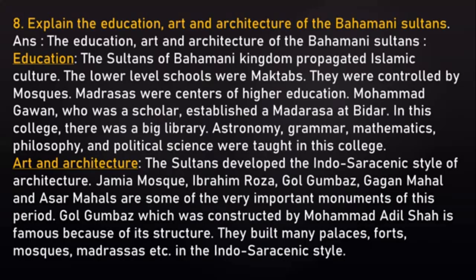Under art and architecture, the sultans developed the Indo-Saracenic style of architecture. Jamia Mosque, Ibrahim Roza, Gol Gumbaz, Gagan Mahal, and Asar Mahals are some of the very important monuments of this period. Gol Gumbaz, which was constructed by Muhammad Adil Shah, is famous because of its structure. They built many palaces, forts, mosques, madrasas, etc. in the Indo-Saracenic style.